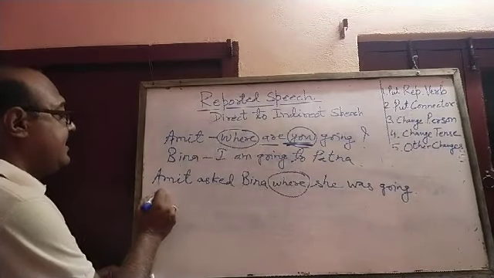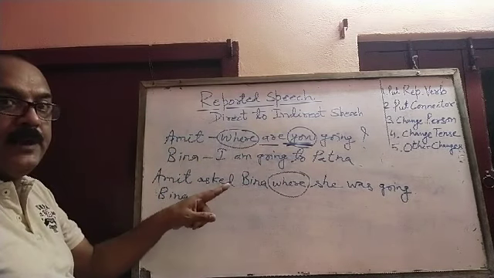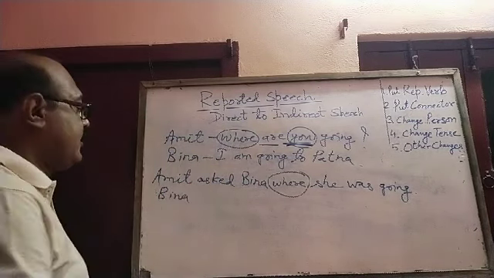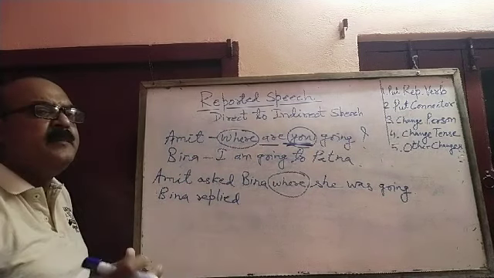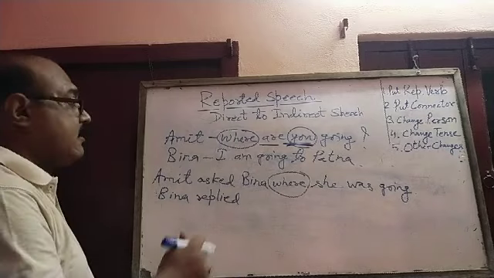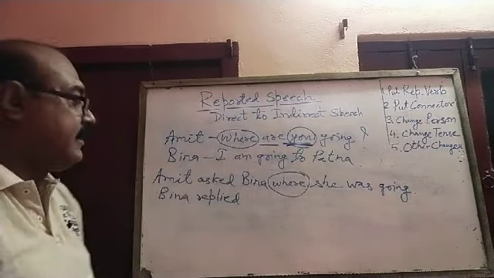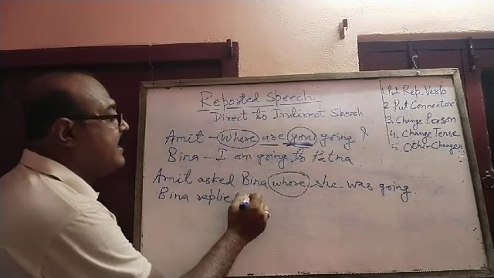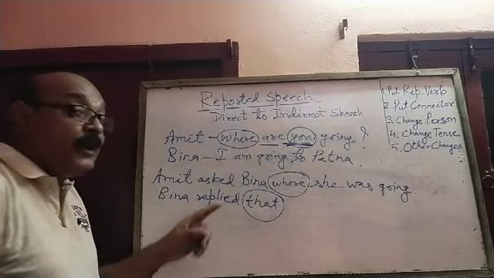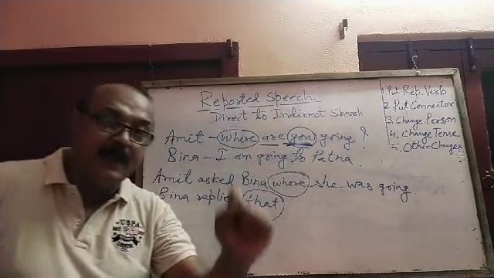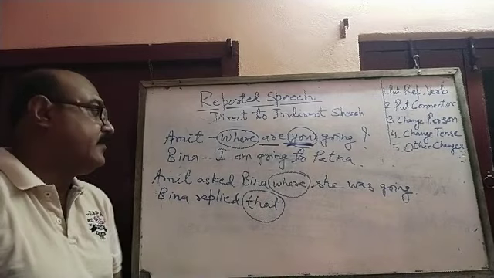And then here Bina. Now since he had asked the question and Bina is replying, you can write Bina replied, Bina answered, Bina told. Now come to that first reporting verb is done. Second word is put connector. Here what connector shall we put? That. Why we are using that here? Because this is a simple statement. Simple statement. We shall use that.